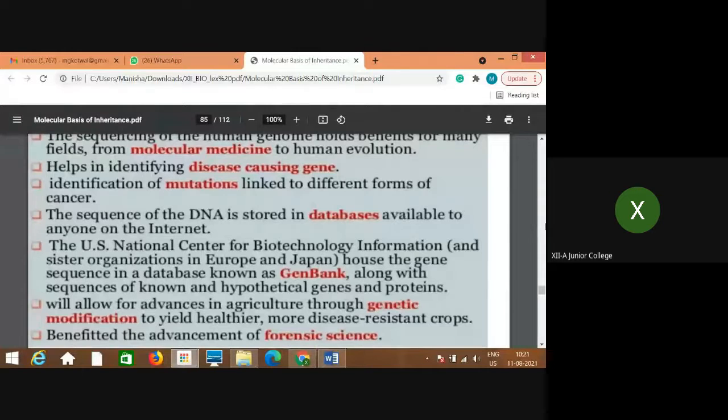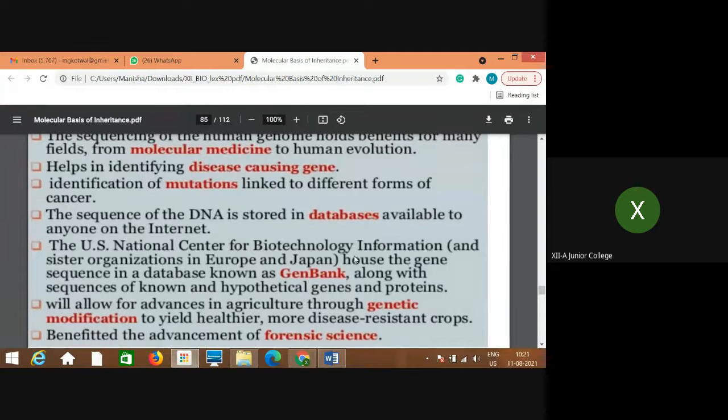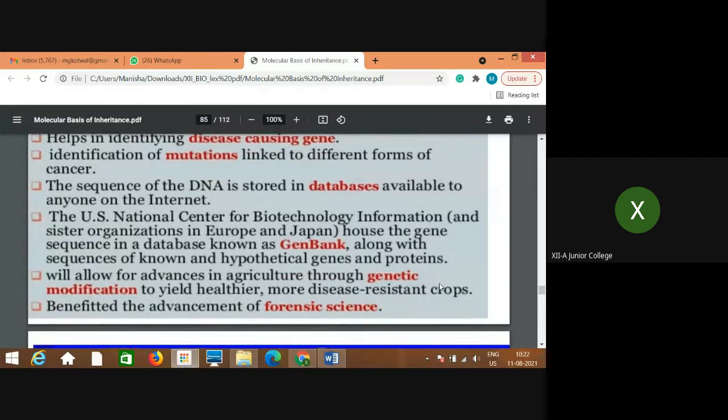Now, these gene banks are very important, because with the help of these gene banks, the genes are studied as and when required. There, these genes are stored. So just like a normal library, a book library, there are gene libraries and gene banks also. That concept was a little bit new, not now, but at that time. So this is also very important. So this is one of the applications.